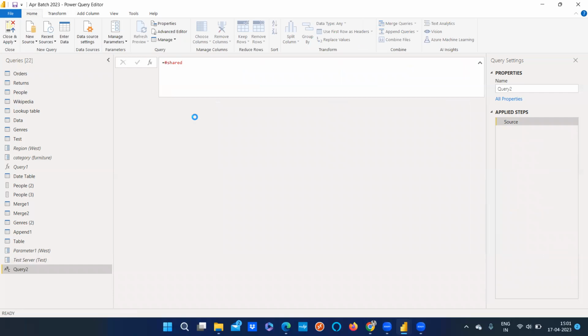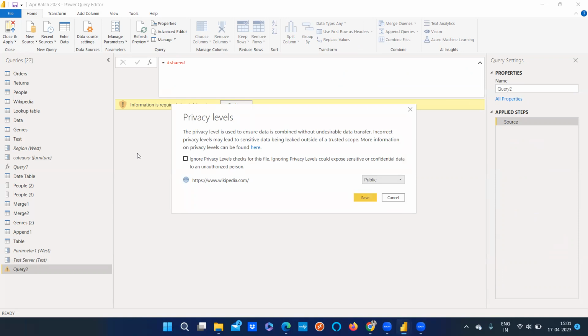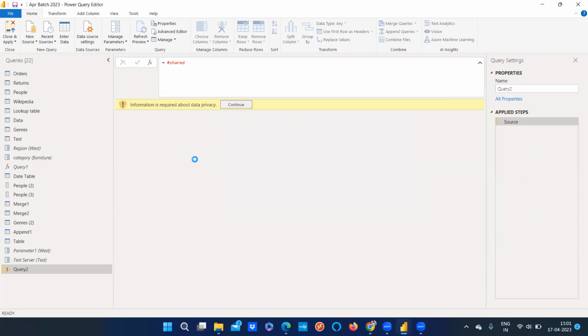If we type hash shared, it will pull the list of functions that we are using basically in Power Query, and we can filter out the values also based on the function. We can see the number of functions that are there. Hash shared, is it correct? One second.